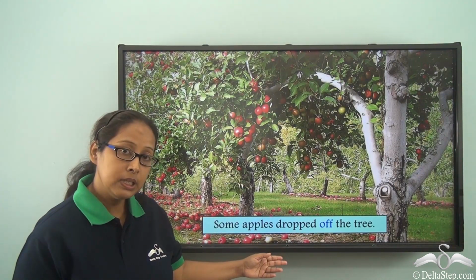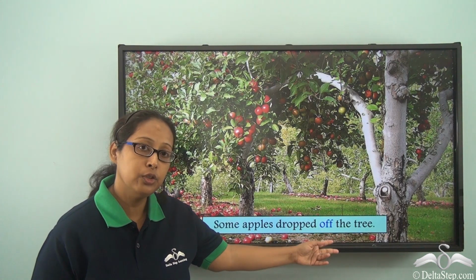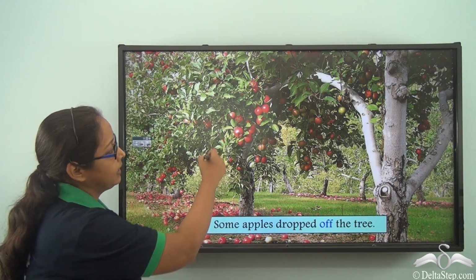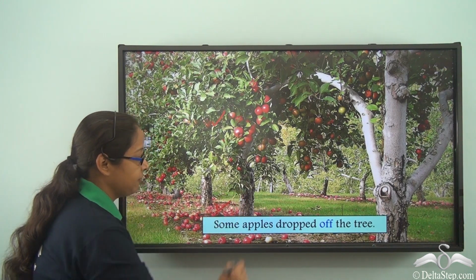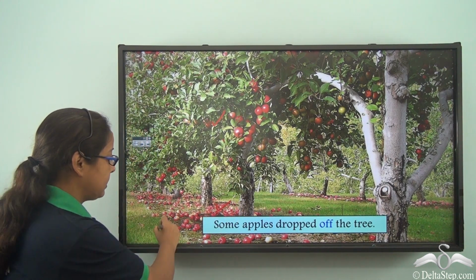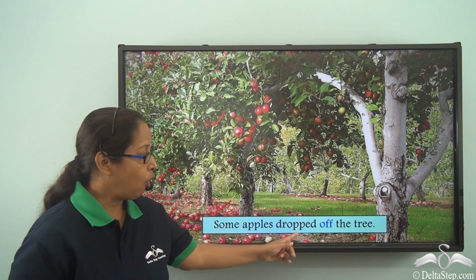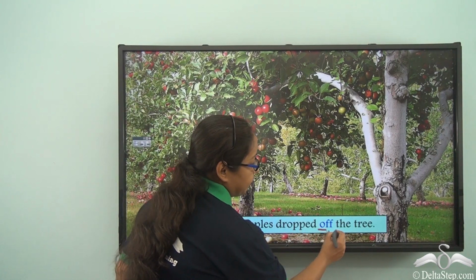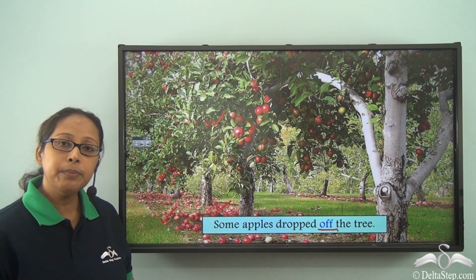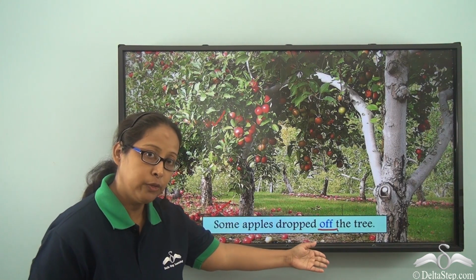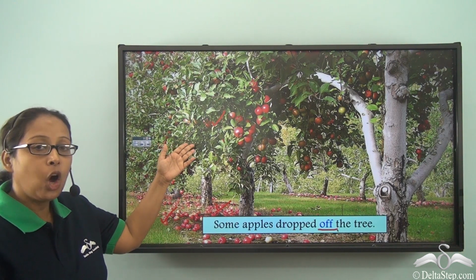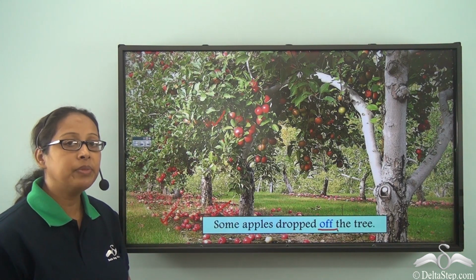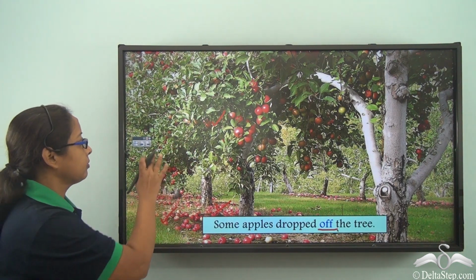Some apples dropped off the tree. So you can see that this is the apple tree. And where are the apples? It's lying somewhere here. So it is dropped off the tree. So when we are using the preposition OFF over here, what do we mean? That these apples have got separated from the tree.